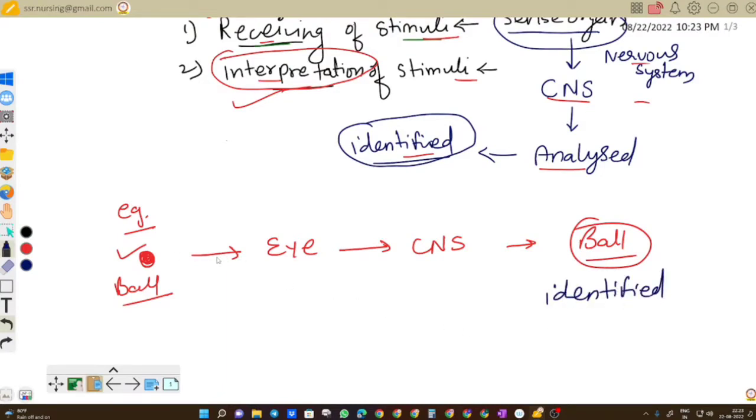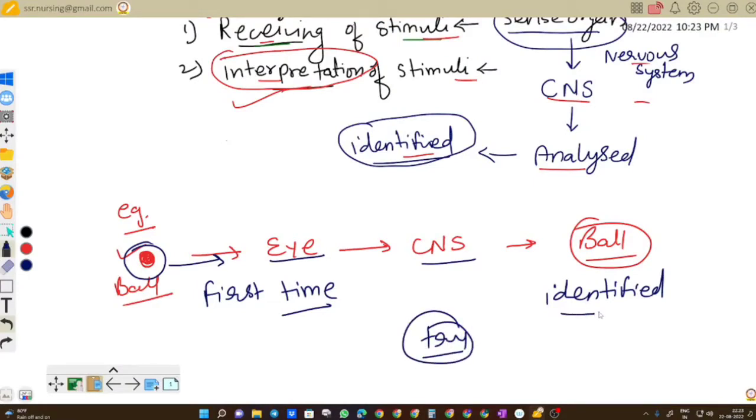But now imagine that you are seeing this object for the first time and you do not have any idea about it. So what will happen? The process will occur the same. You will receive the information about this strange object through the eyes. The information will reach the CNS, and there you will try to identify it. You cannot easily identify it because you are seeing it for the first time.